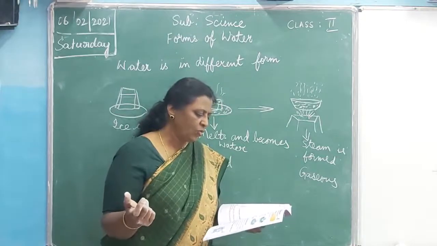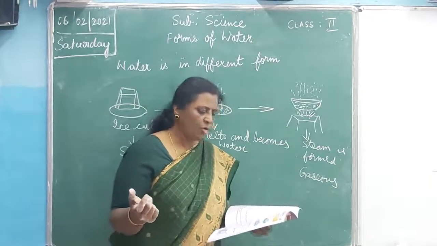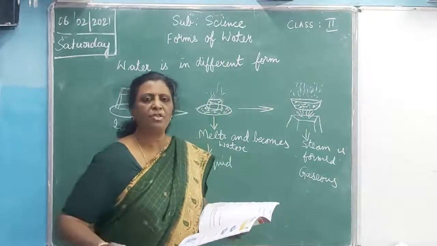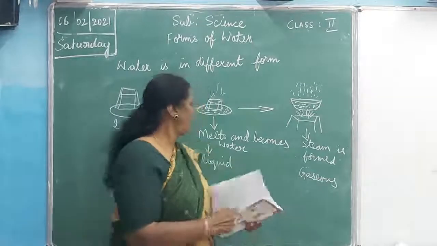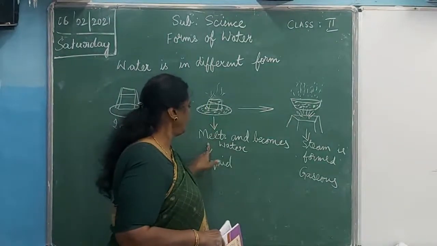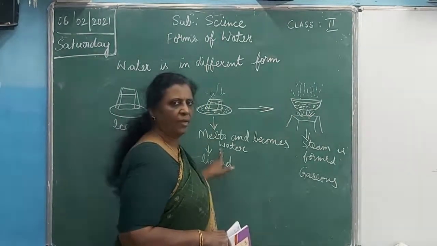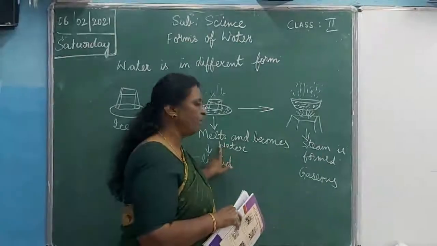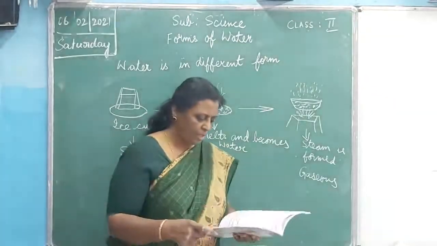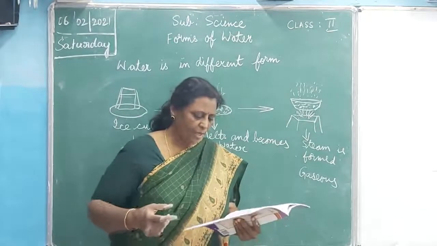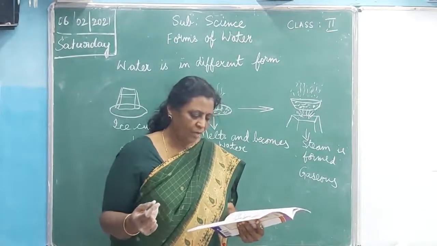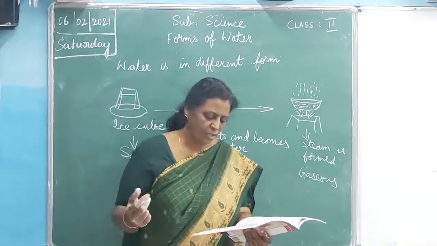Ice melts into water in warm conditions. What happens to the ice in the warm condition? Here you see what's happening. It is melting. Ice melts in the warm condition. Then the second activity: take some water in a tray of the refrigerator.